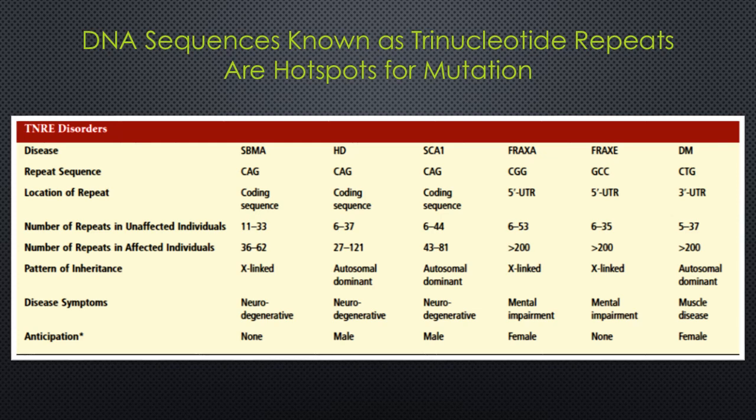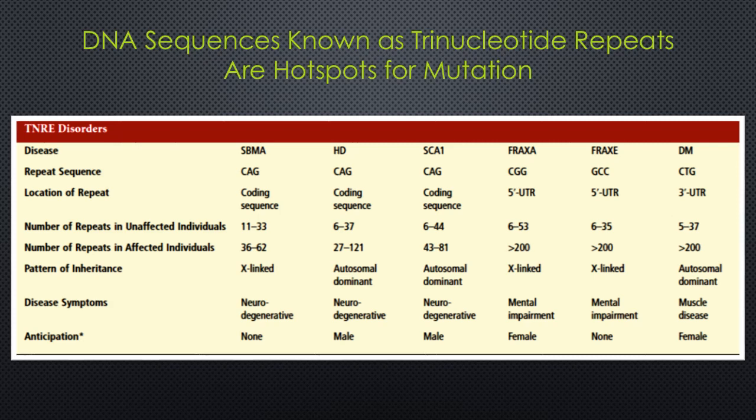However, in persons with TNRE disorder, the length of the trinucleotide repeat has increased above a certain critical size and thereby caused disease symptoms. So this table describes several human diseases that involve this type of expansion, including spinal and bulbar muscular atrophy (SBMA), Huntington disease (HD), spinocerebellar ataxia (SCA1), Fragile X syndrome (FRAXA) and FRAXE, and myotonic muscular dystrophy (DM).